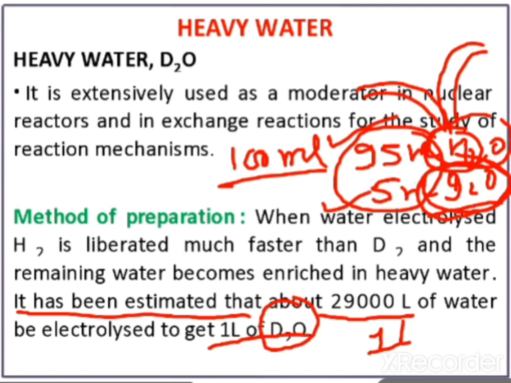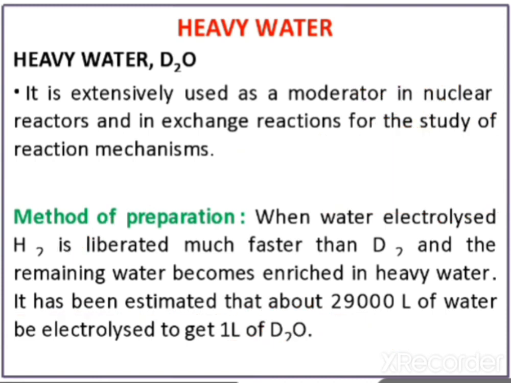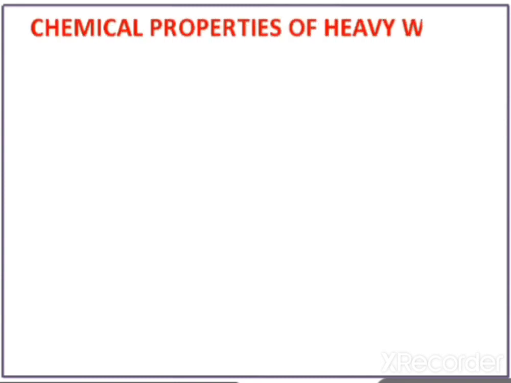Okay, so how can we prepare heavy water? By electrolysis of normal water, and this water will be acidified, because the electrolysis of water takes place in the presence of acids. Okay, so this is the method of preparation. After the method of preparation, now we will see some chemical properties of heavy water.